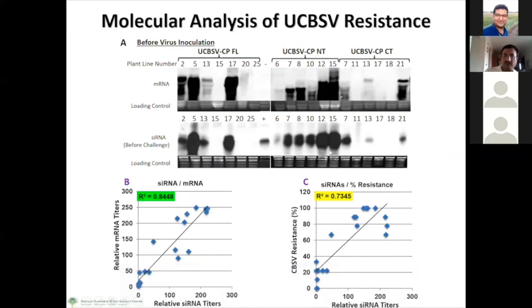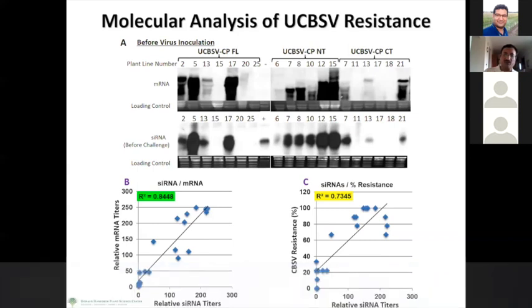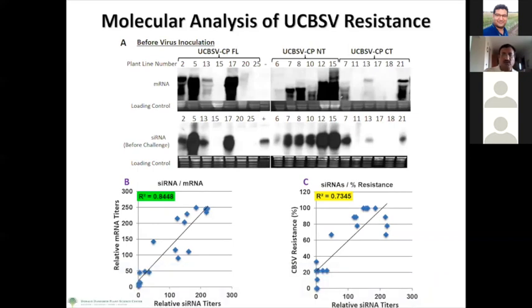It's very important that you identify a plant line that accumulates a good amount of small RNA, because if your transgene is not expressing well, if it has got integrated in a certain part of the plant genome which is not responsive, then although you have developed a transgenic, it may not be a good expressor and may not give the real trait that you are waiting for.